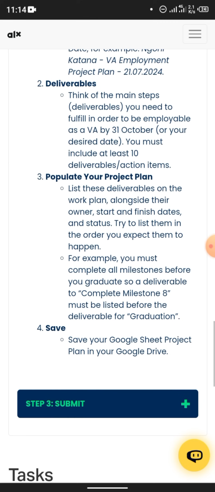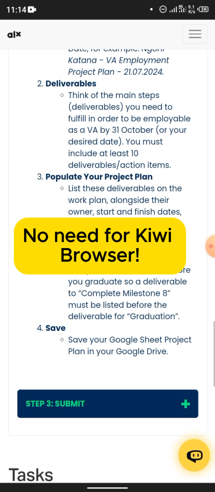To complete this milestone, you need three things. You need the Google Slides app. Go to your Play Store or your App Store and download it. You need the Google Sheets app, and you need Kiwi browser, not Chrome browser. Go to your Play Store or App Store and type Kiwi.